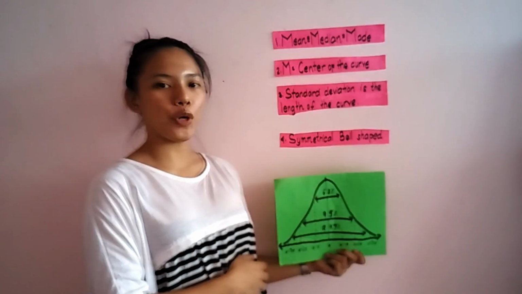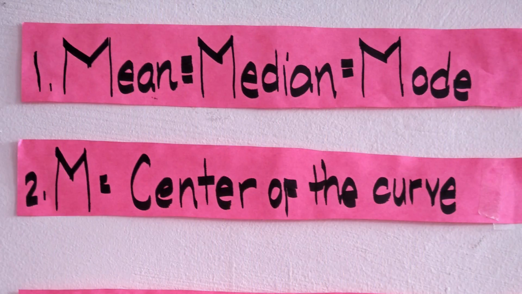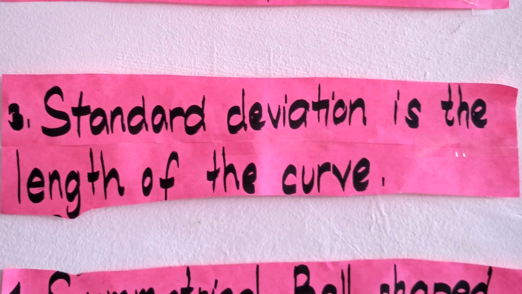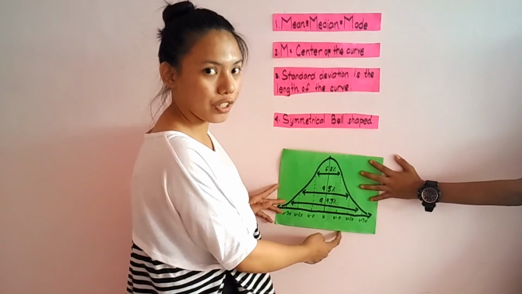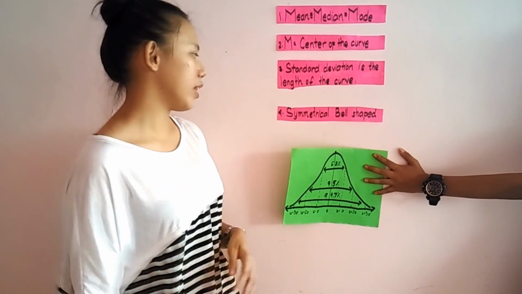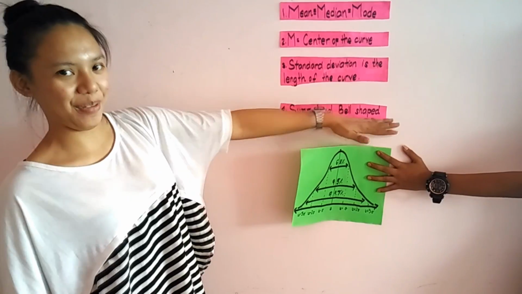The properties of normal distribution. Number 1, the mean is equal to the median and is equal to the mode. Number 2, the mean is the center of the curve. Number 3, standard deviation is the length of the curve from one point to another. Lastly, but not least, number 4, symmetrical analysis.